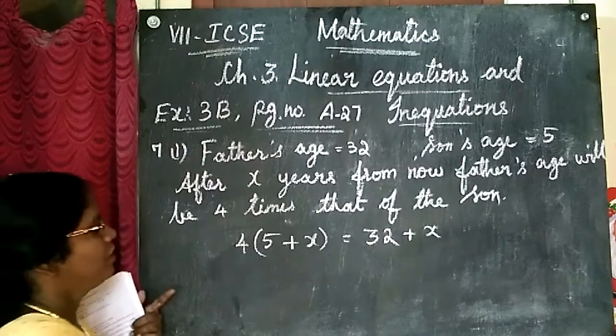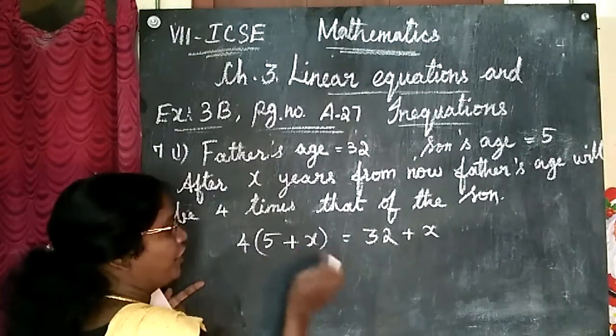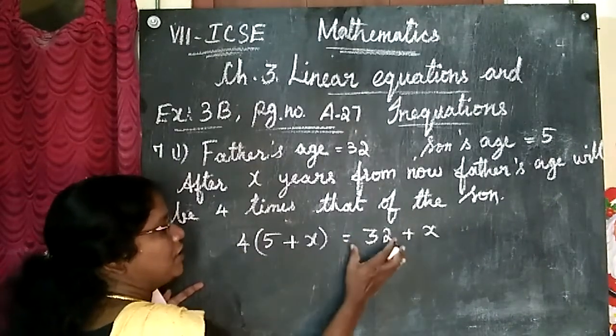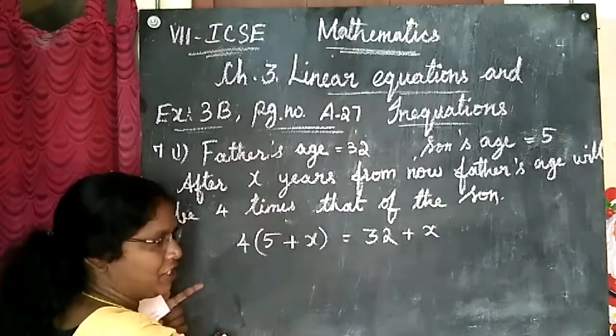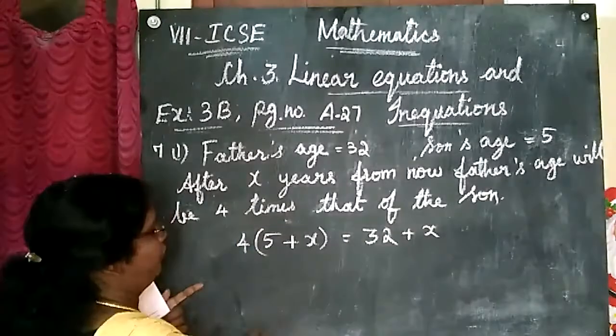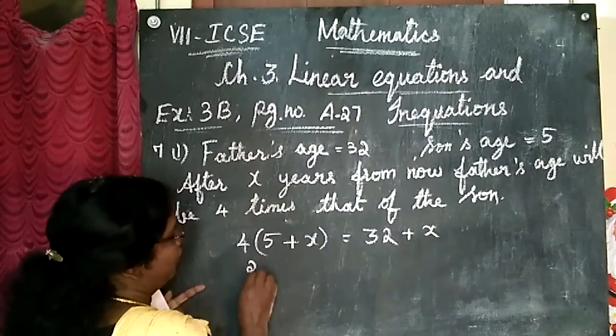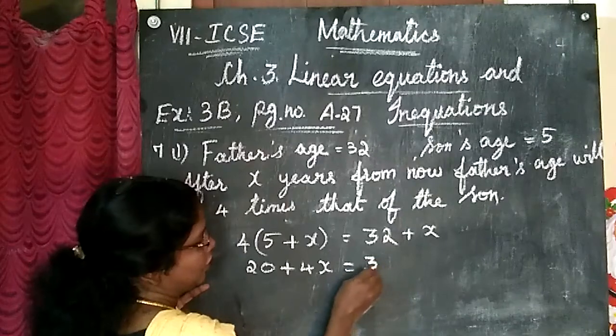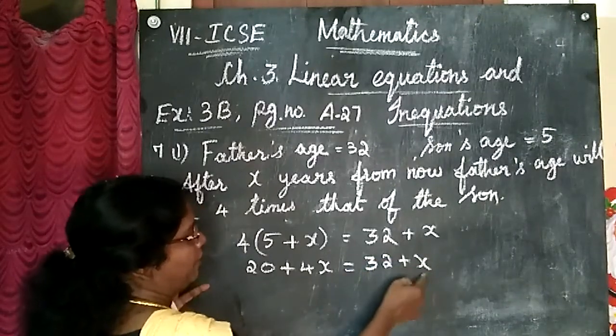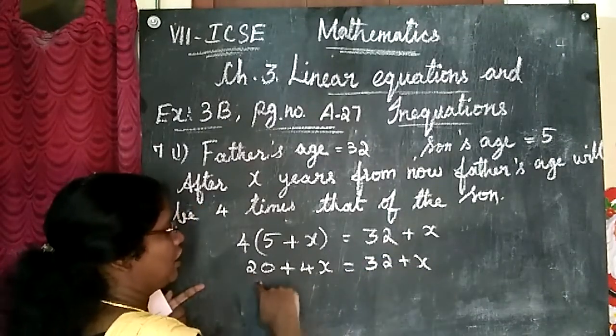Now we'll solve. After few years, the father's age will be 4 times that of his son's age, so I am multiplying by 4. 4 5s are 20, so 4 times 5 plus x, that is 4x plus 20, equal to 32 plus x. Bring this x this side, take this 20 that side.